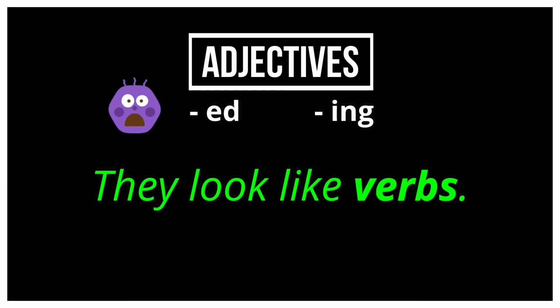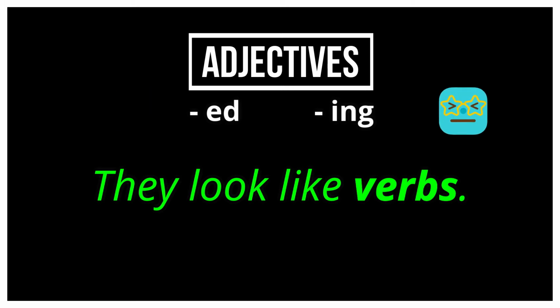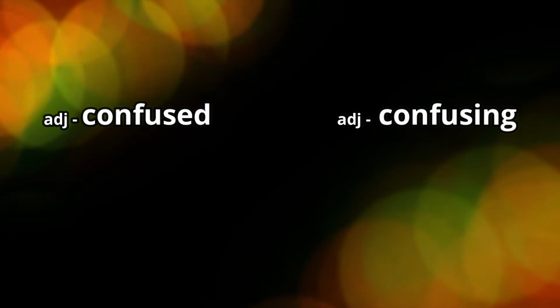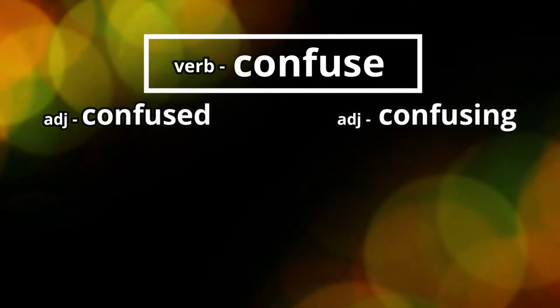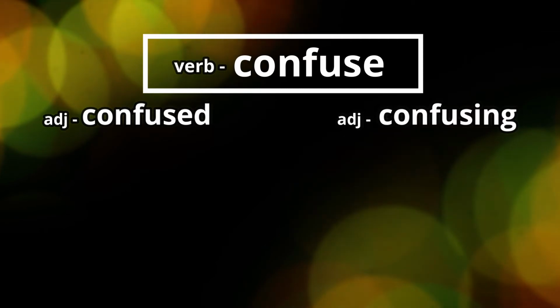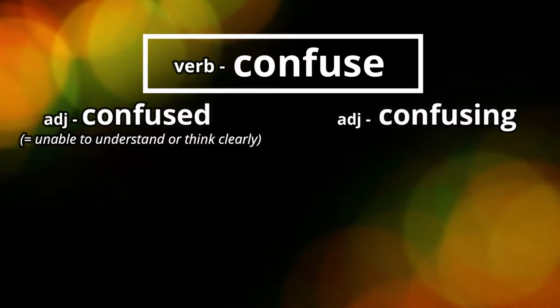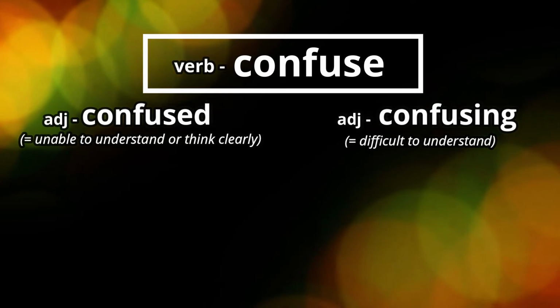Many adjectives are formed from verbs, and in this video the ones that we're going to look at are all formed from verbs. And the first two adjectives are going to be confused and confusing. Both of these adjectives are formed from the verb confuse. Look for the definitions underneath each of the adjectives, okay?